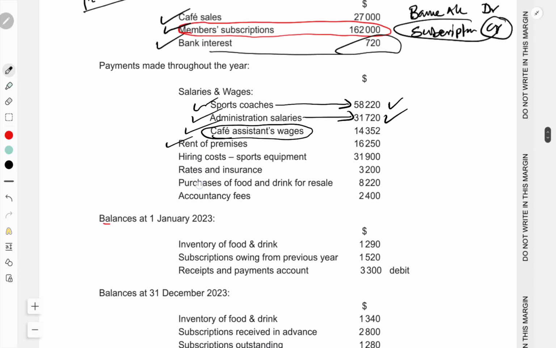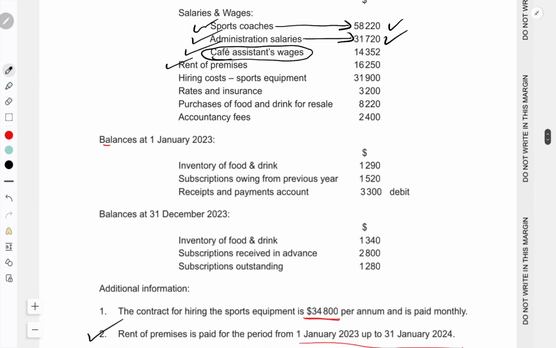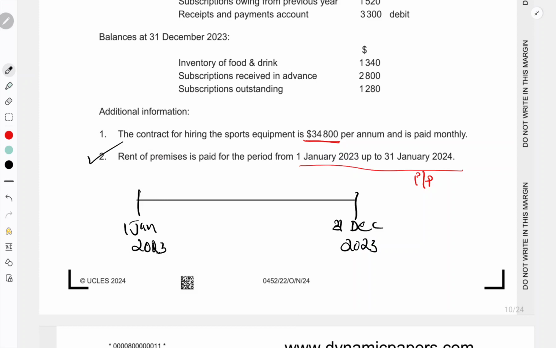Our financial year ends on 31st December, so 1st January 2023 to 31st December 2023 is 12 months, the current year. But we paid up to 1st January 2024. It means 1 month extra. This 1 month is prepaid rent.